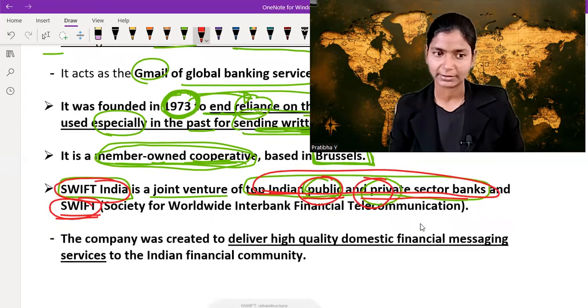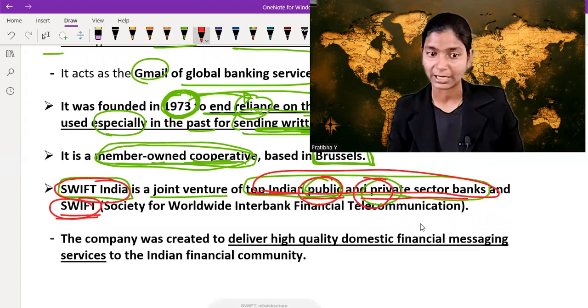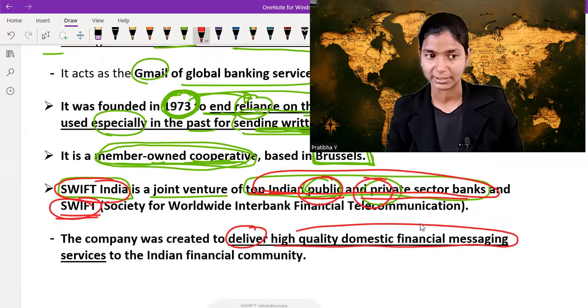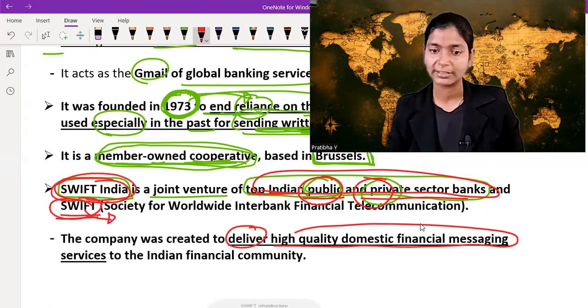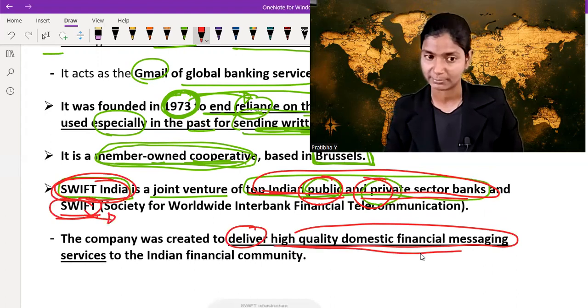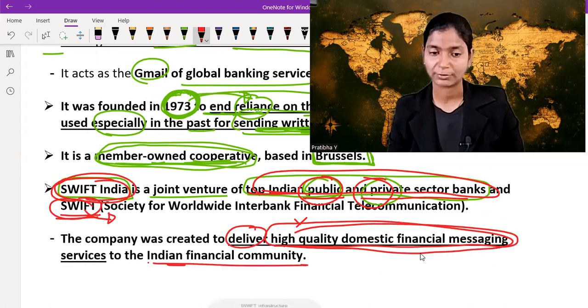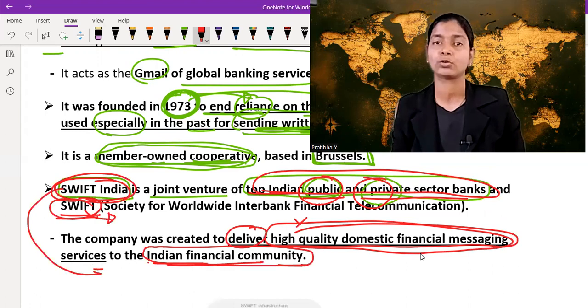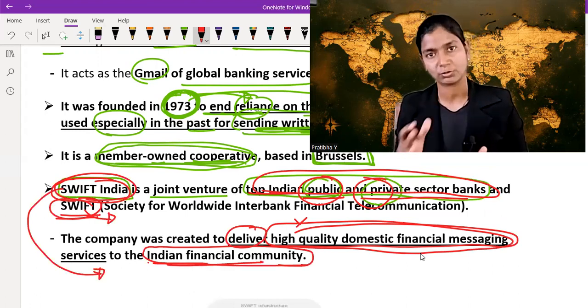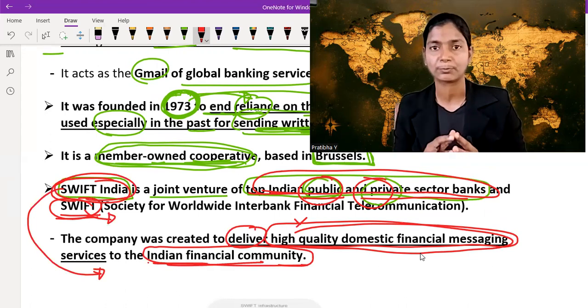This SWIFT India company was created to deliver high quality domestic financial messages. SWIFT is for international and SWIFT India is for domestic purpose. So SWIFT India was created to deliver high quality domestic financial messaging services to the Indian financial community, so that secure transportation of telecommunication happens from one institution to another institution. Okay, so remember the important point related to this issue.